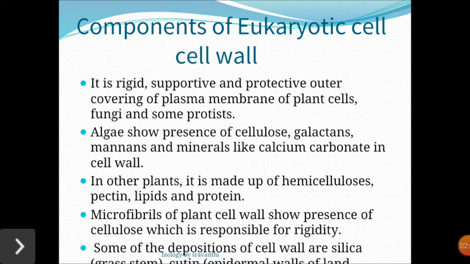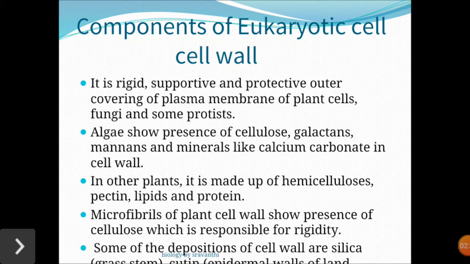So the cell wall is made up of different materials in different organisms. Like algae, it shows the presence of cellulose, galactose, mannose, and minerals like calcium carbonate in the cell wall. But coming to the plant, it is made up of hemicellulose, pectin, lipids and proteins. The main function of the cell wall is that it gives shape to the cell and protects it from mechanical injuries and infections.